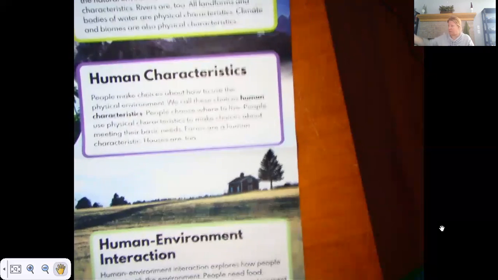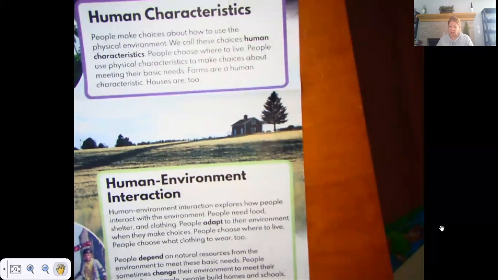And then human environment interaction. It explores how people interact with the environment, how people adapt to their environment when they make choices. People choose where to live, people choose what clothing to wear. Obviously in Michigan in the middle of December, January, it's chilly. You're probably not going to wear shorts, even though I see people doing it, but that's not the norm, is it? It's cold and most people want to be warm. So we'll wear winter coats. If you go outside to play, you'll probably wear mittens and snow pants and boots and hats and all that stuff. So it's all about how we interact with our environment.